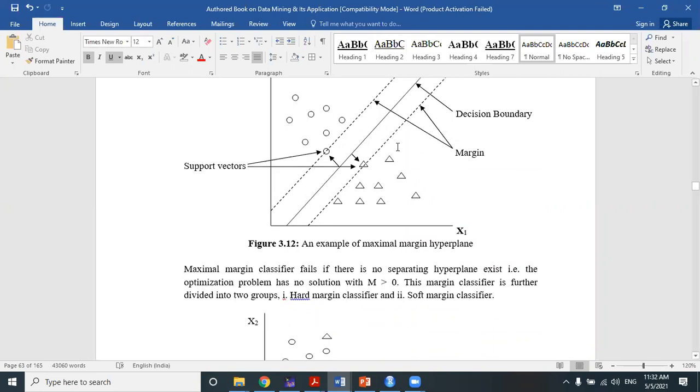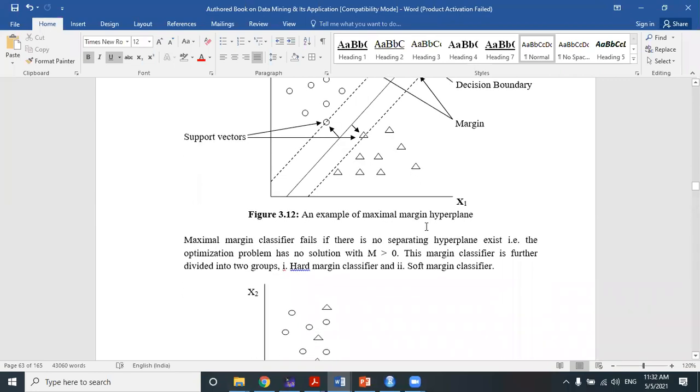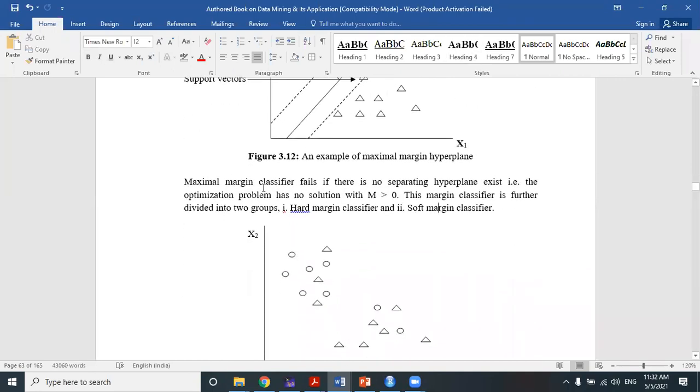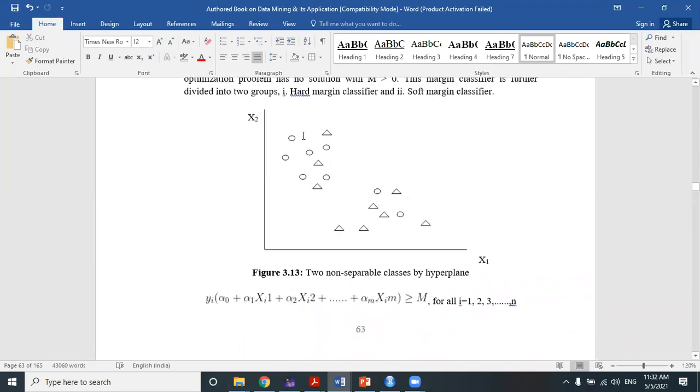Because m is margin, when m is greater than 0, you will get either a triangle observation or a circle observation. That is pretty much sure if m is greater than 0. But if you cannot build an m, that means it has no solution with m greater than 0. Then you cannot build m, and in that case the maximal margin classifier fails. That is possible in cases where the two non-linearly separable classes exist in a hyperplane.